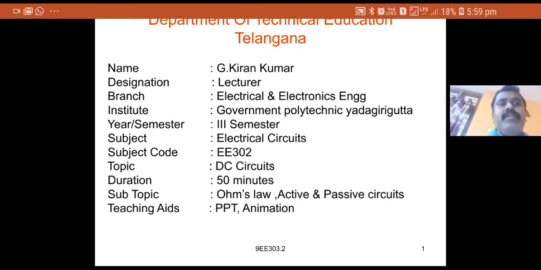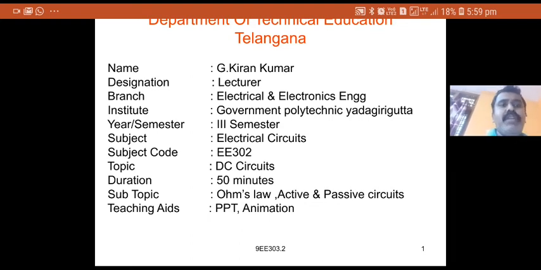Based upon the C18 curriculum, the topic for the first chapter of Electrical Circuits is DC circuits. In DC circuits, we have to study Kirchhoff's laws and star and delta transformations. Before studying Kirchhoff's laws, we have to study the basics, that is, Ohm's law, and active and passive circuits.